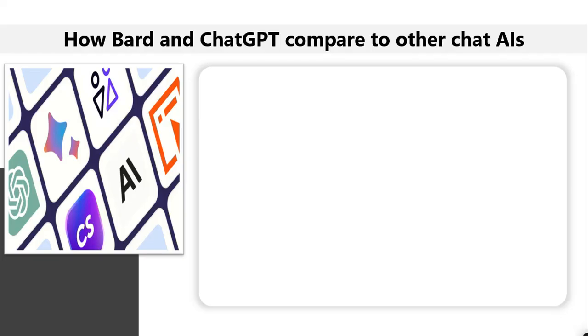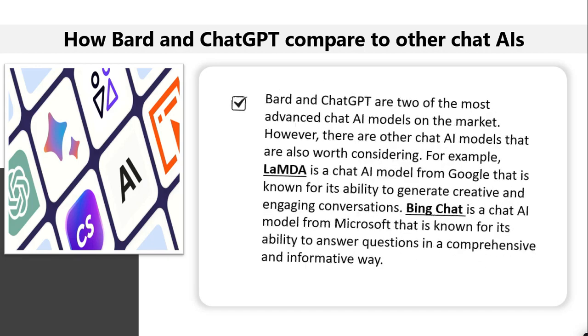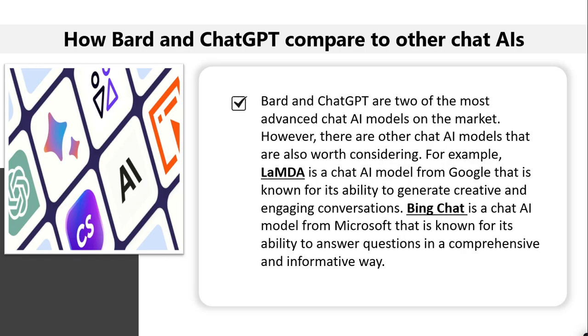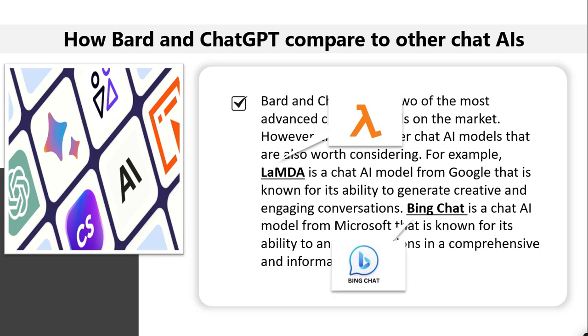How Bard and ChatGPT compare to other chat AIs. Bard and ChatGPT are two of the most advanced chat AI models on the market. However, there are other chat AI models that are also worth considering. For example, LaMDA is a chat AI model from Google that is known for its ability to generate creative and engaging conversations. Bing Chat is a chat AI model from Microsoft that is known for its ability to answer questions in a comprehensive and informative way.